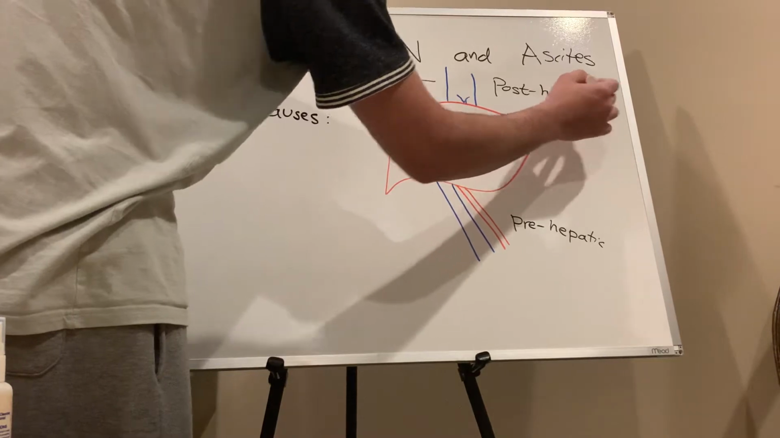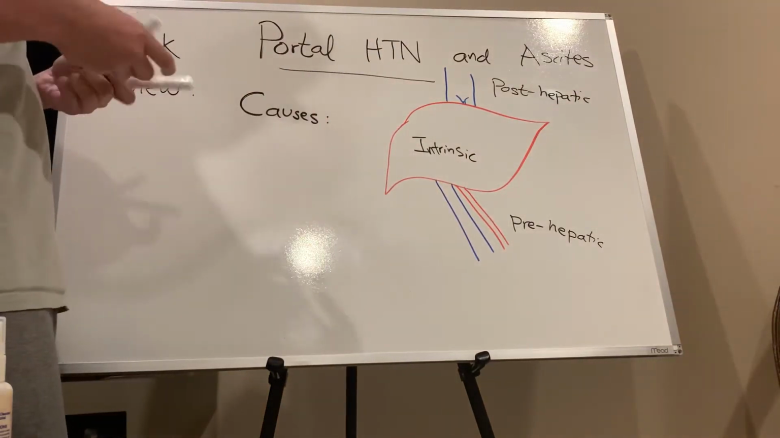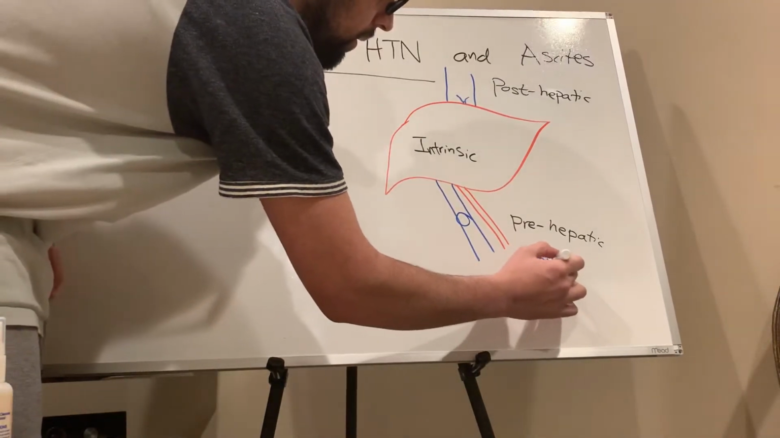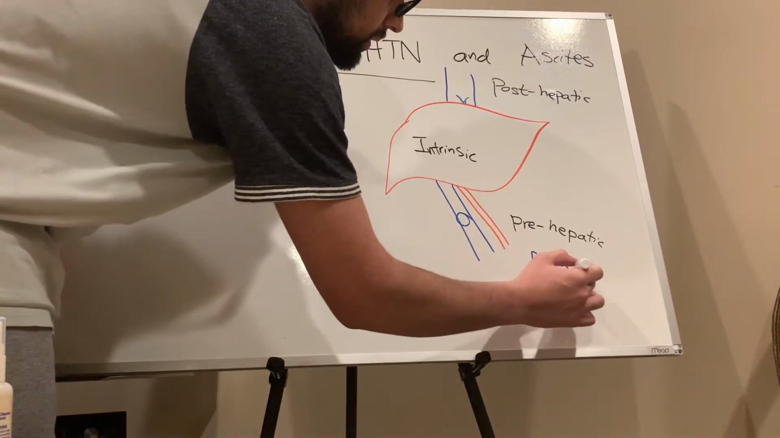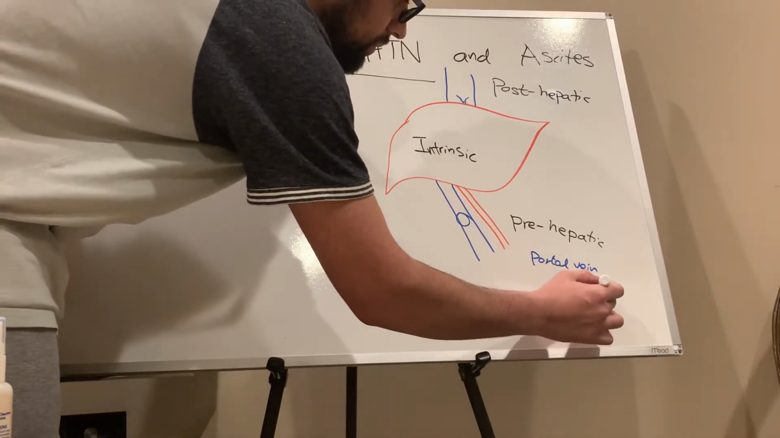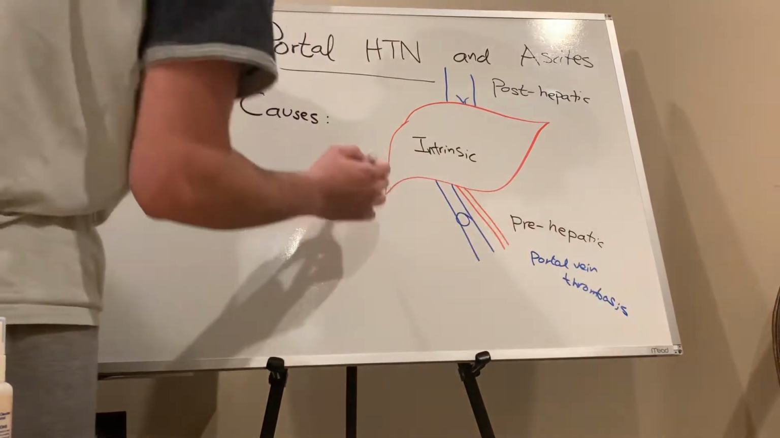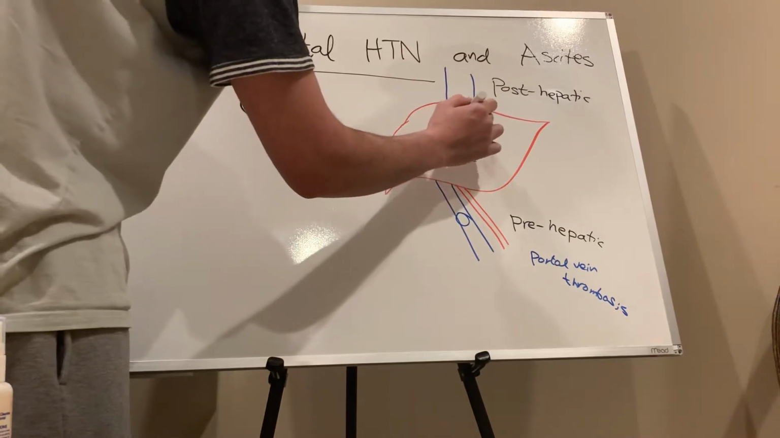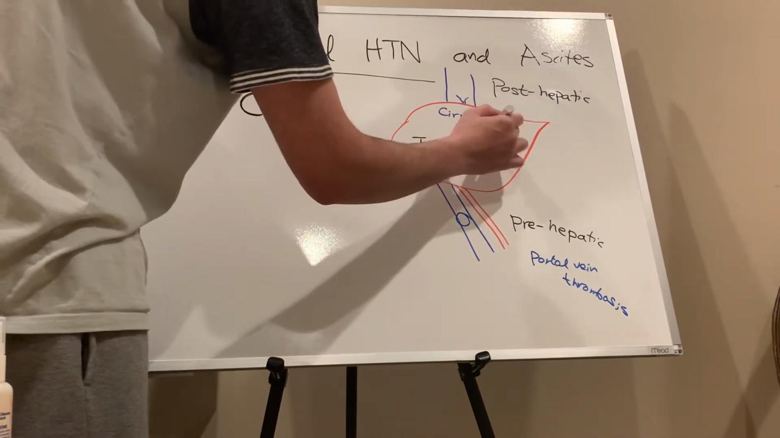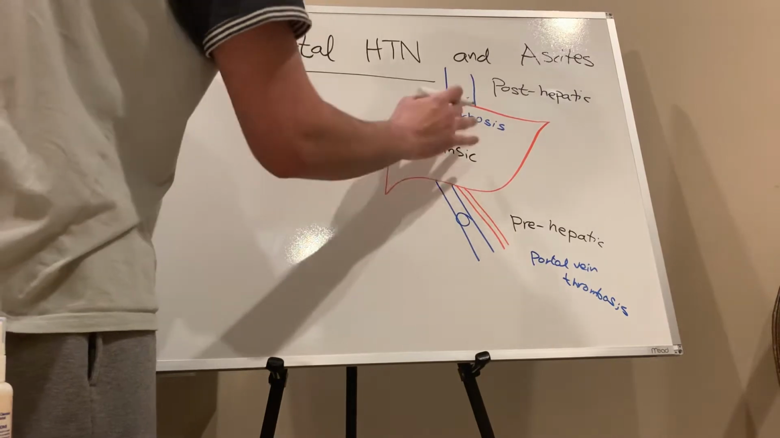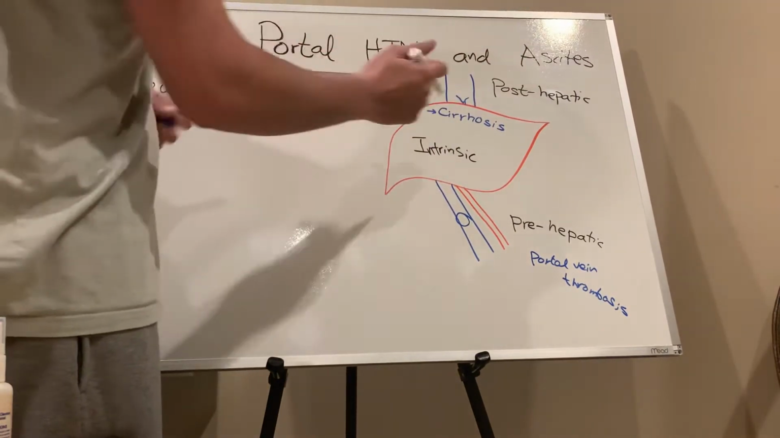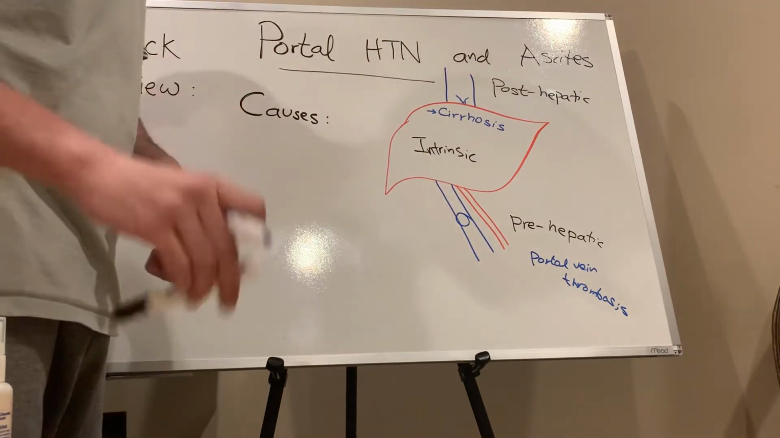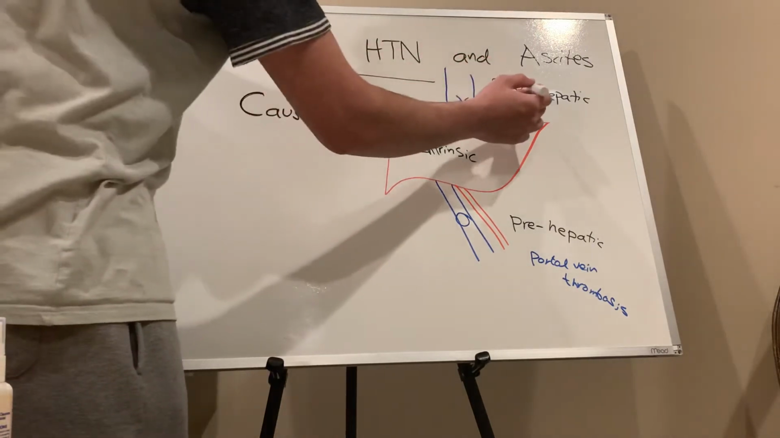Now we will see what are the pre-hepatic causes: portal vein thrombosis. Now intrinsic is all the things which are happening inside the liver: cirrhosis. Alright, so this is a major cause of portal hypertension, most common worldwide. Now, what is post-hepatic, outside the liver?